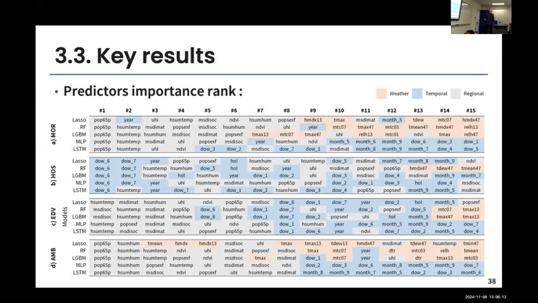And then we see a lot of blue, and the blue is the temporal variables. We see that a lot for the hospitalization here, with day of week 6 and day of week 7, which are Saturday and Sunday. There are a lot of trends in hospitalization data, so we see that the models are modeling that first. And then later on, we see a little bit of orange. And this orange is for the weather variables.